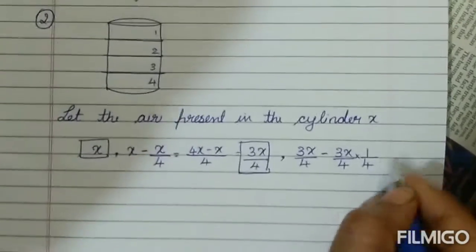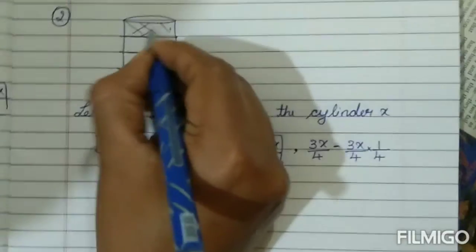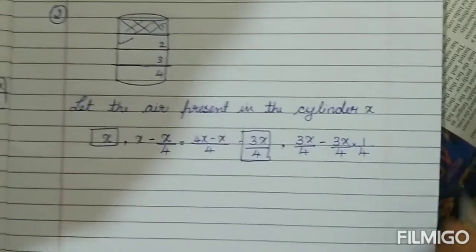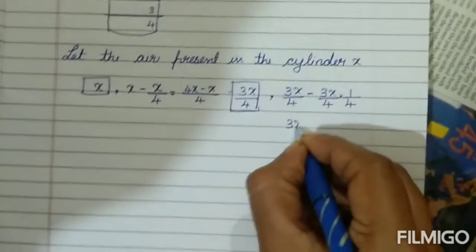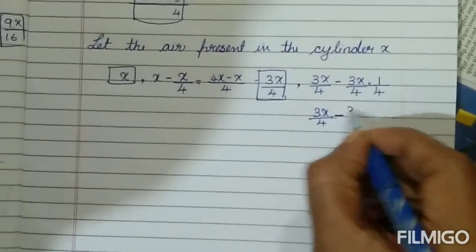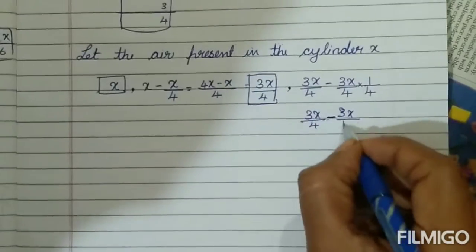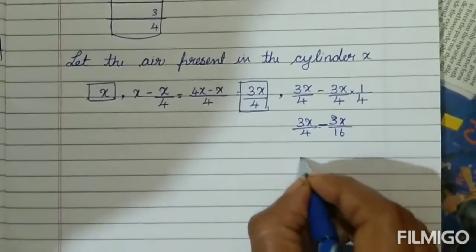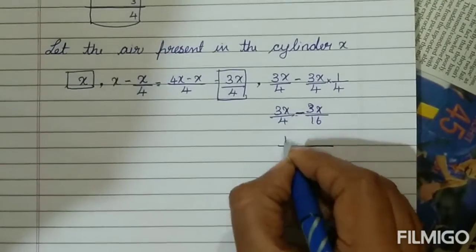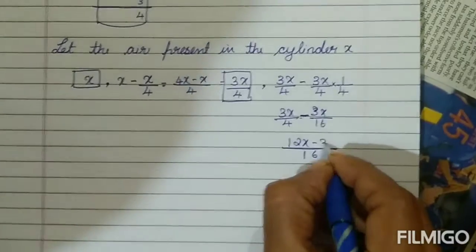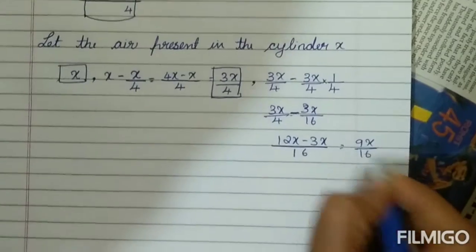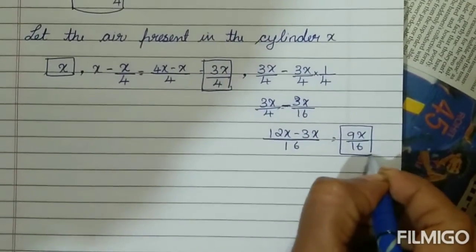First you have removed 1/4, now this portion you are going to remove. Again you have to simplify this. 3x by 4 minus 3x by 16. Now take out the LCM. LCM will be 16. Next step, 12x minus 3x, 9x by 16. Good.